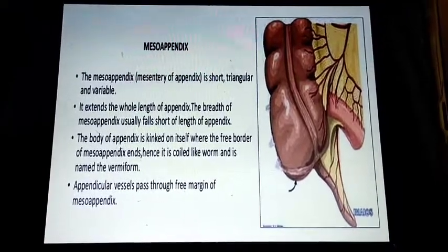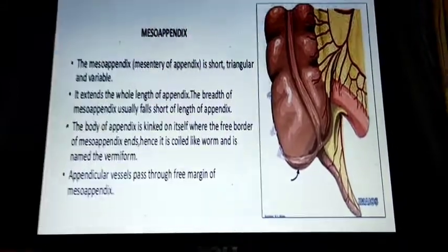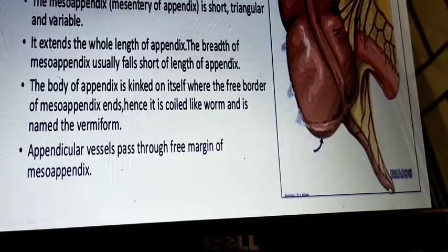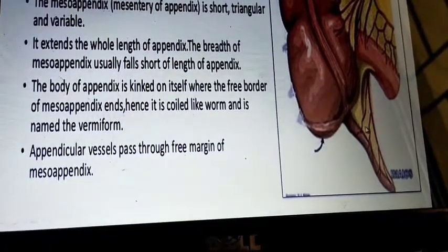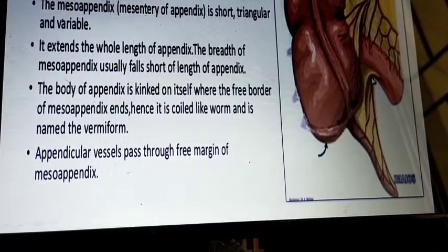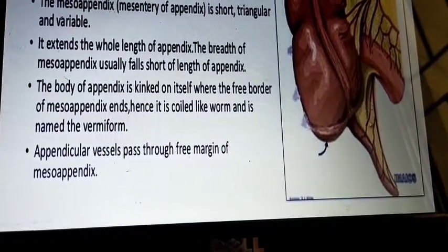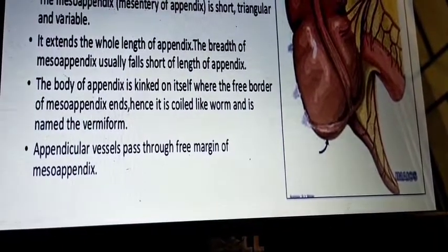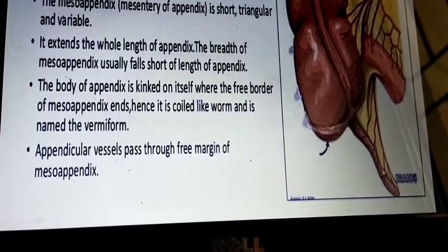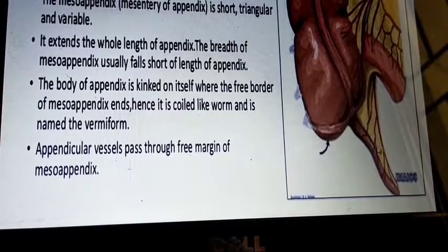Most of the time the mesoappendix looks triangular in shape, and it may be variable. You can see here this is the mesentery and this is the appendix, and it is covered or suspended by the peritoneal covering. This is the mesoappendix, fatty in color, containing fat and blood vessels, and sometimes lymph nodes may be present. This is how it looks. It is triangular in shape, and the size and shape of the appendix also vary.